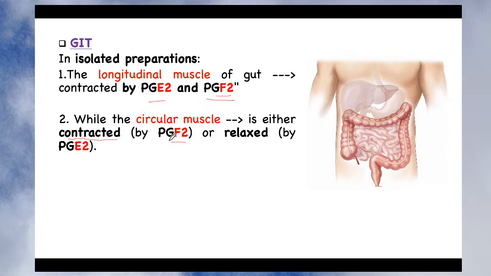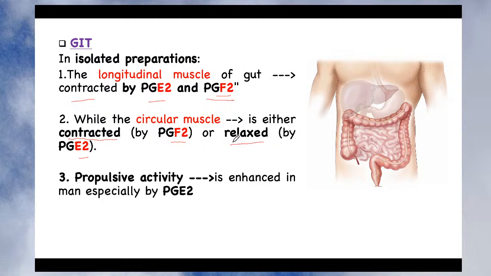So in both muscles, longitudinal as well as circular, PGF2 produces contraction. Whereas PGE2 produces contraction in the longitudinal muscle, but when you study its action on the circular muscle, it produces relaxation. So exactly opposite. To summarize, on isolated preparations, both PGE2 and PGF2 produce contraction in the longitudinal muscle, whereas in the circular muscle only PGF2 produces contraction, while PGE2 produces relaxation. So this is the action on the isolated preparation.